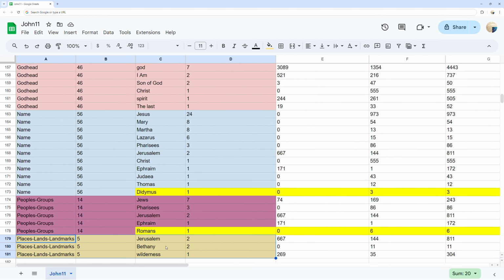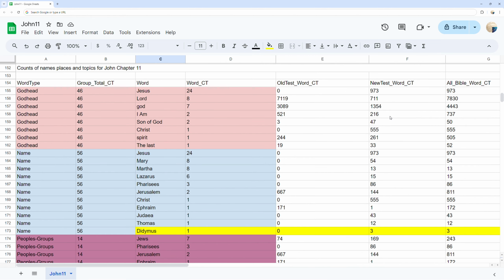You can see 5 rows in purple for the topic of peoples groups. You can see 2 words highlighted in yellow having only 3 to 6 usages in the whole Bible. You can see the total counts for all the listed topics in the New Testament, Old Testament, and both combined out to the right.